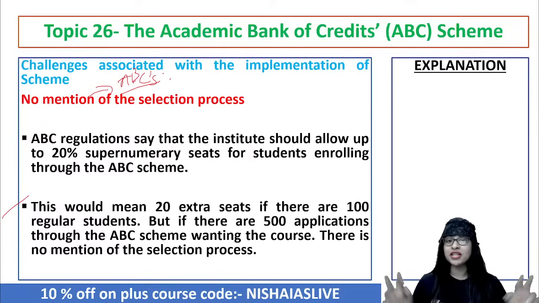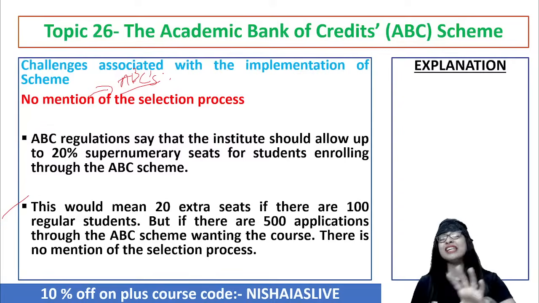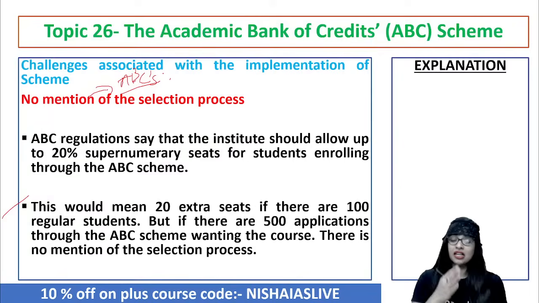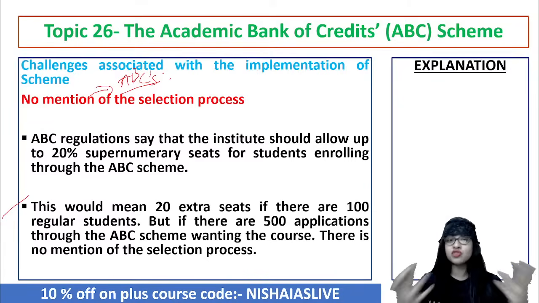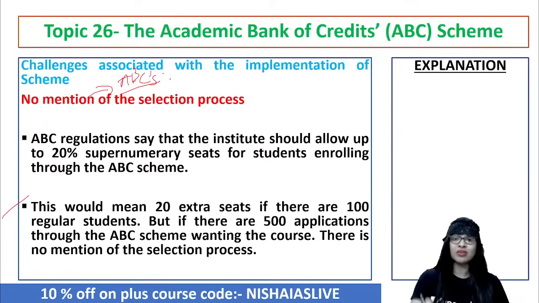So what is the meaning of that? The 20% supernumerary seats means 20 extra seats if there are 100 regular students. I repeat, if there are 100 regular students, there will be 20 extra seats. That is called the so-called 20% supernumerary seats. Whichever students are enrolling via the ABC scheme will be given this opportunity. But for example, instead of 100, if there are 500 applications through the so-called Academic Bank of Credit Scheme, now what will you do? There is no mention regarding the selection process. So now there is a loophole there.